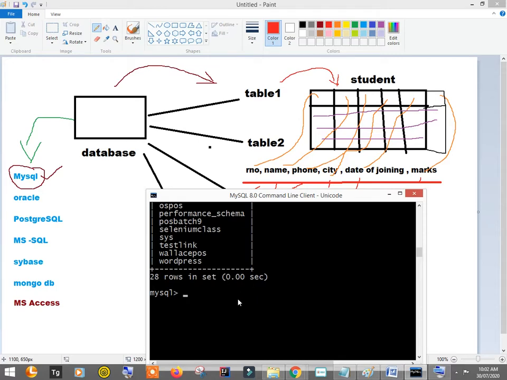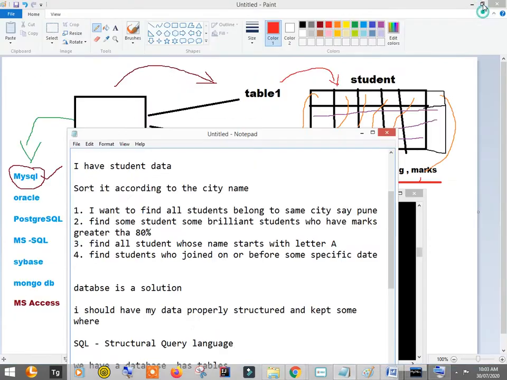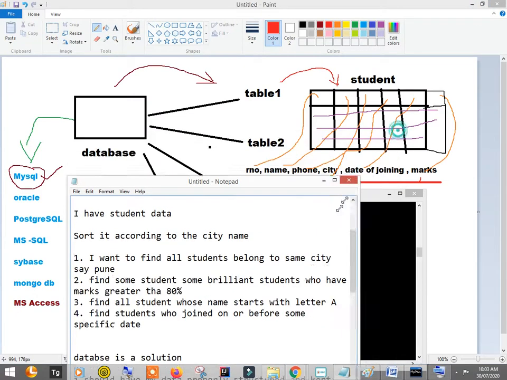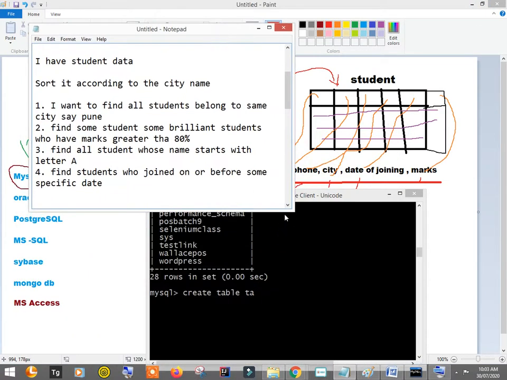So now just have a look. The command is create table, then table name. Let me just write the generalized form of it first, and then we will write the actual command.